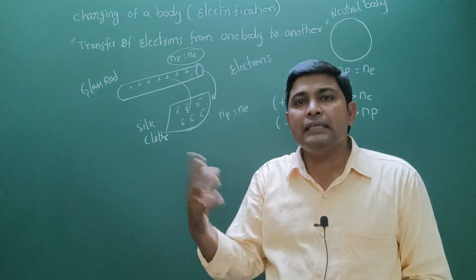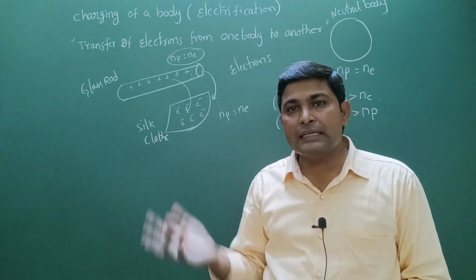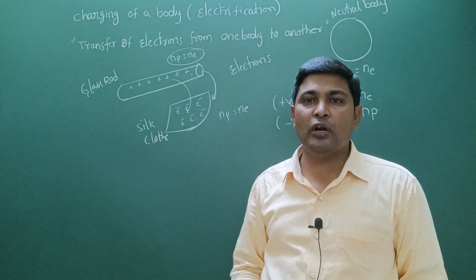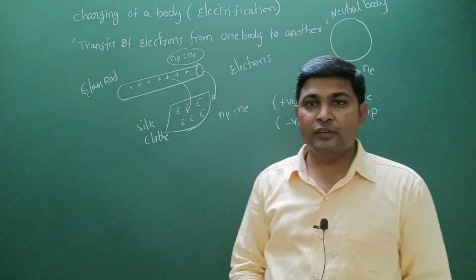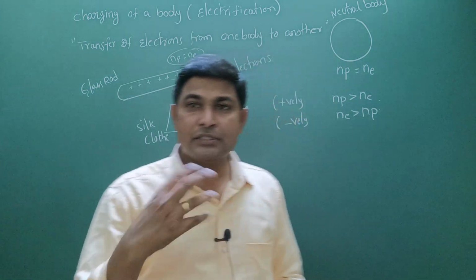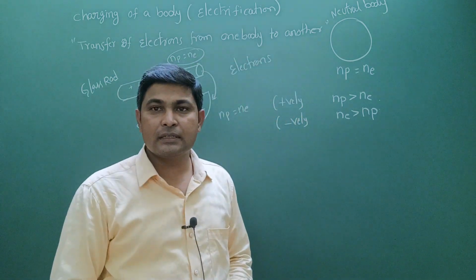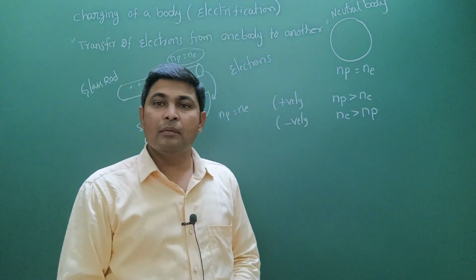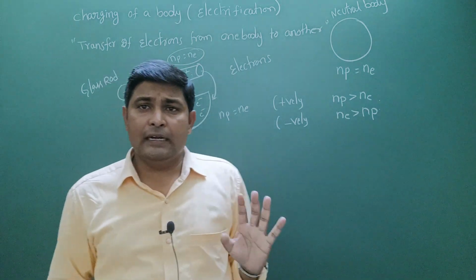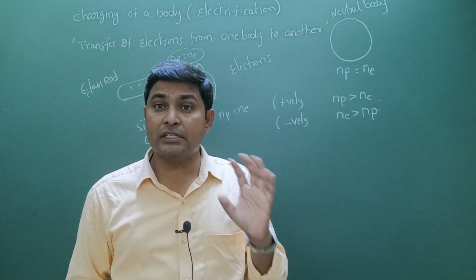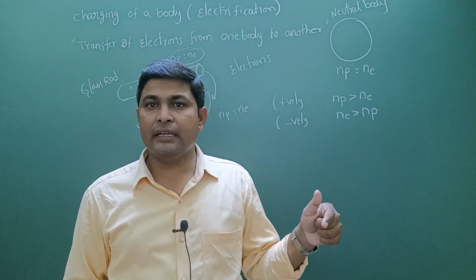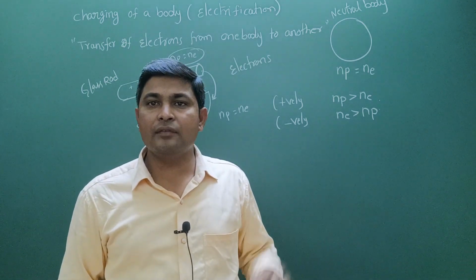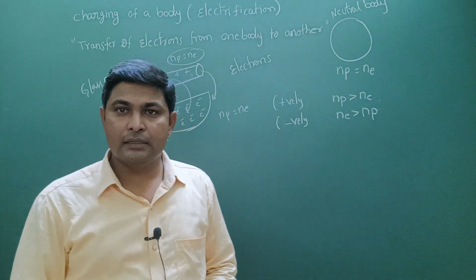Like this, what are other combinations with which we can see the charging of a body? That you can also check. For that you can refer to the textbook, and you will find more examples of why it happens. But whenever you are studying that, you have to search for what kind of charges are transferring and which one is going to be what kind of charged body, right? Thank you.